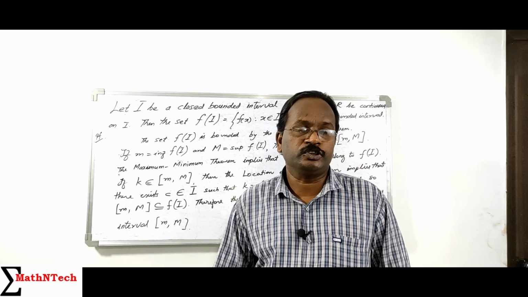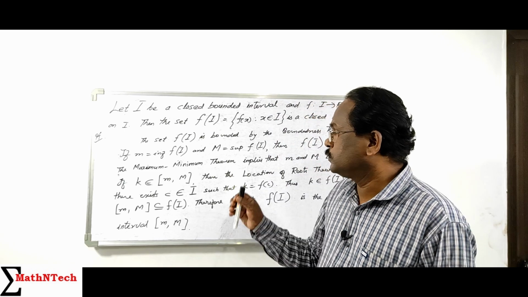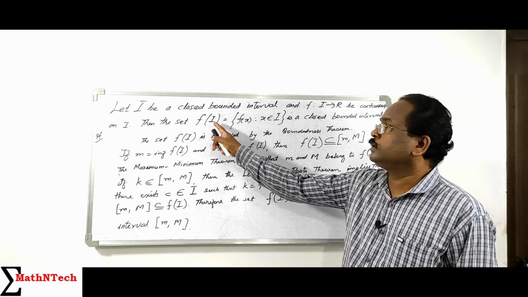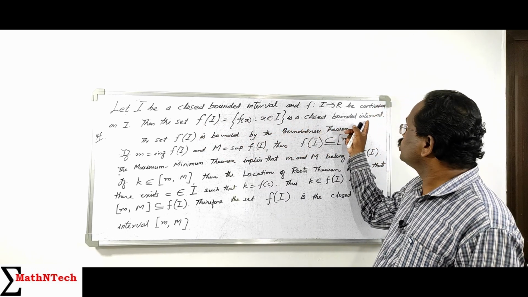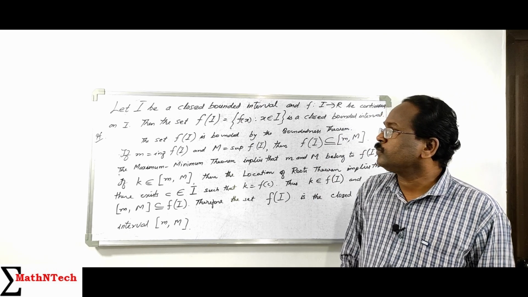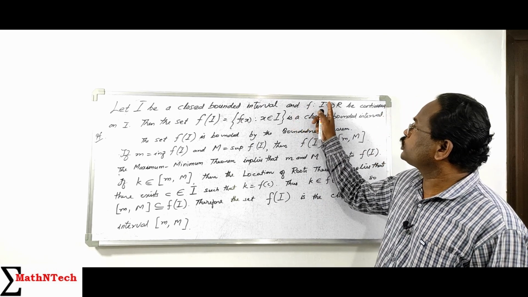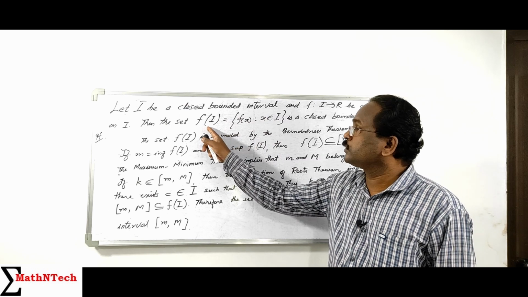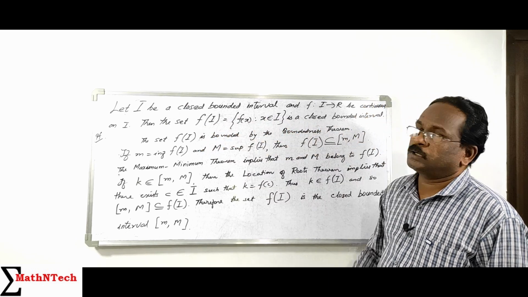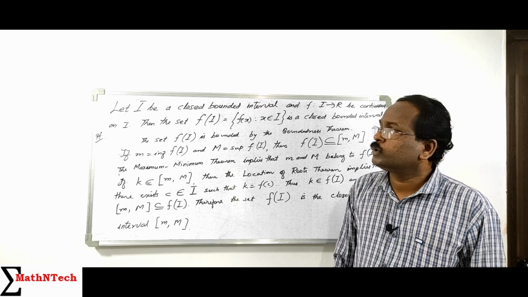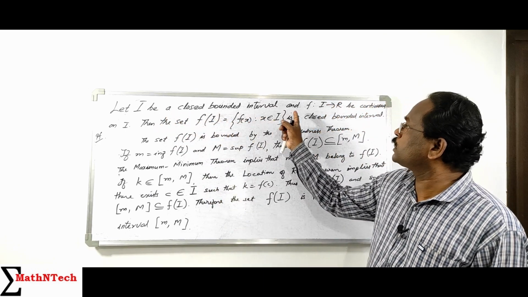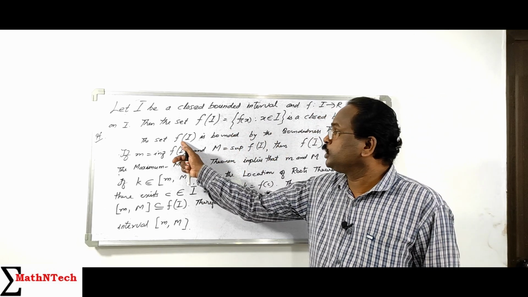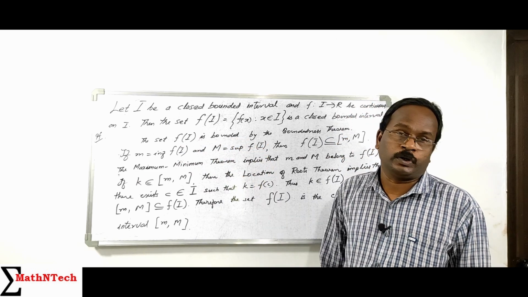Now we prove that the range set f of I is bounded. The range set f of I, that is the set of all f of x, x element of I, is a closed bounded interval. For a continuous function on a closed bounded interval, the range is a closed bounded interval. So let I be a closed bounded interval and f from I to R be continuous on I, then the range f of I is bounded. That is the boundedness theorem.